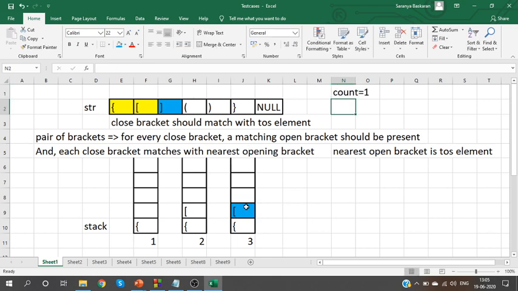I took the top of stack element, compared it with the close bracket. Since both are matching, I found one pair of matching brackets. After finding a pair of matching brackets, you don't need that bracket. So remove that.